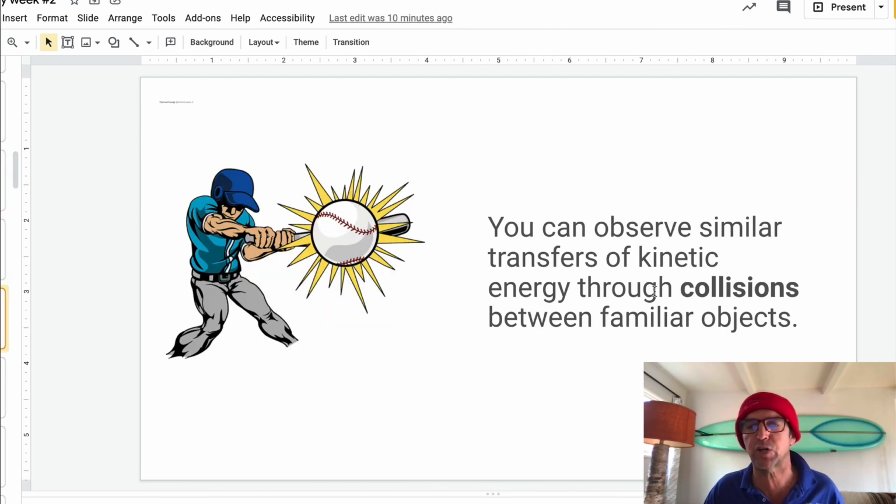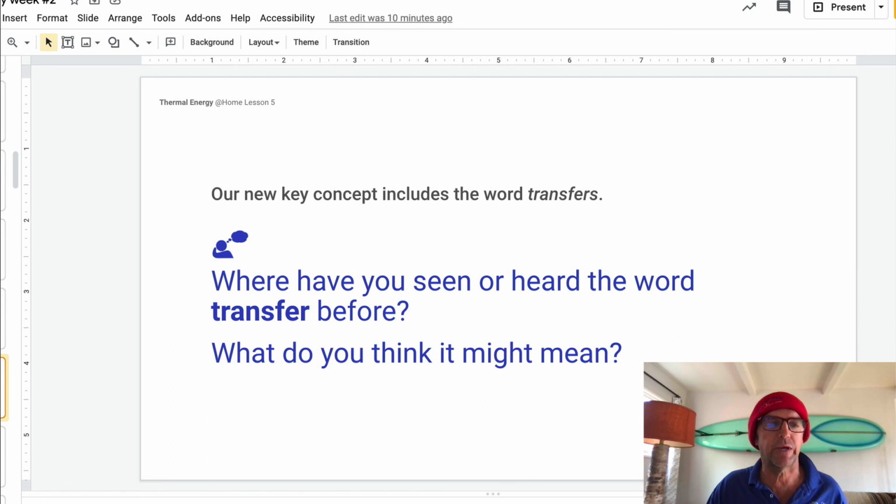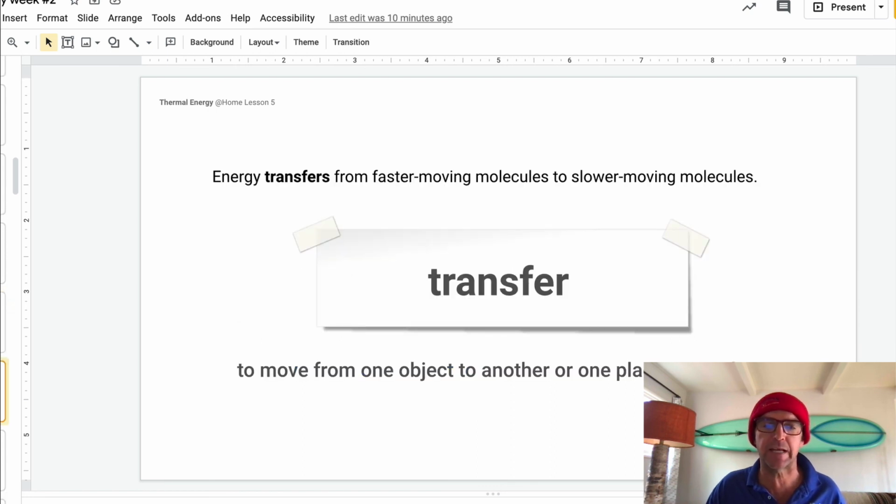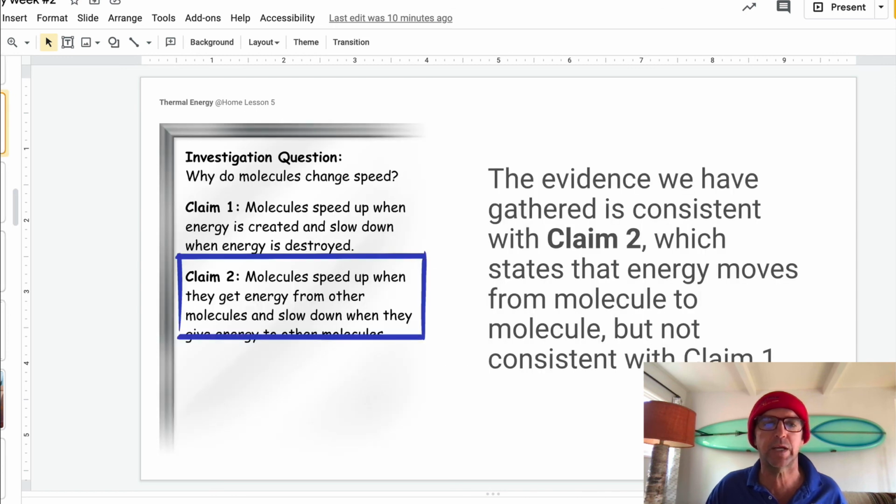You can observe similar transfer of kinetic energy through collisions between familiar objects. The bat is swinging. There's energy from the body. It hits the ball. It gives energy to the ball, and the ball takes off. That's kinetic energy. So energy transfer, here's another concept you want to move to the top. And here we have our claim number two. Just in case you hadn't figured it out yet, it is correct.